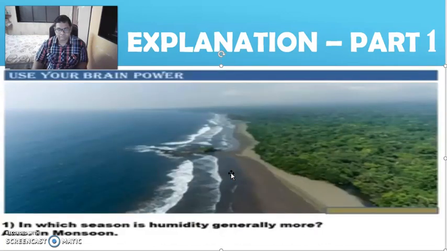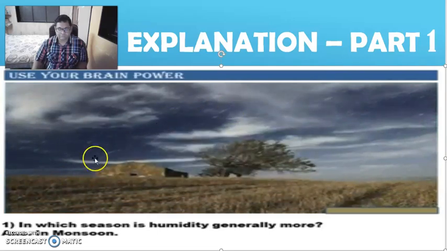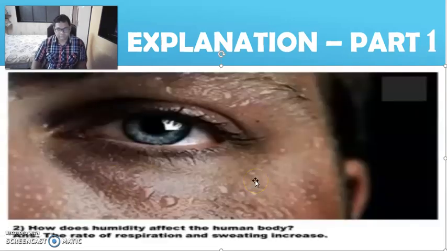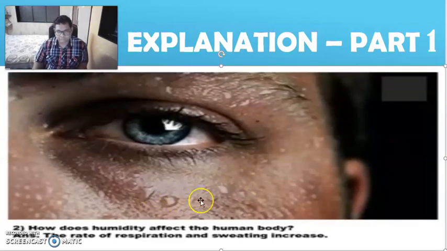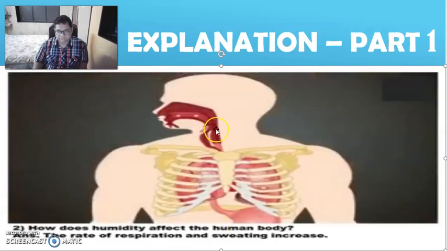Use your brain power. First, in which season is humidity generally more? Answer. The humidity is generally more in the monsoon season. Second, how does humidity affect the human body? Answer. The rate of respiration and sweating increases.